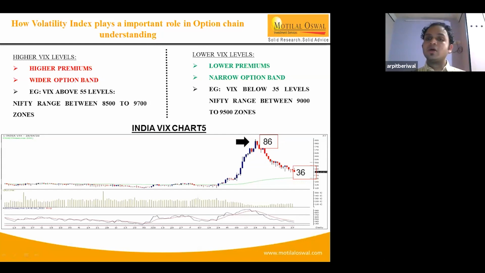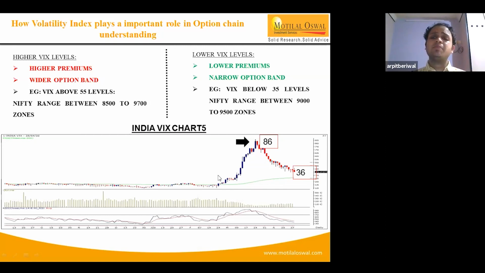Now we have a question about how risky it is to buy options on expiry. It's not about risk, it depends on the probability of going right. If we expect the market to have momentum and move higher, it's better to buy options, and when you buy, you have to also sell quickly. But if it doesn't work, maintain a stop loss. The risky part is the capital you have invested. If you expect the market to move, you place your bets accordingly.